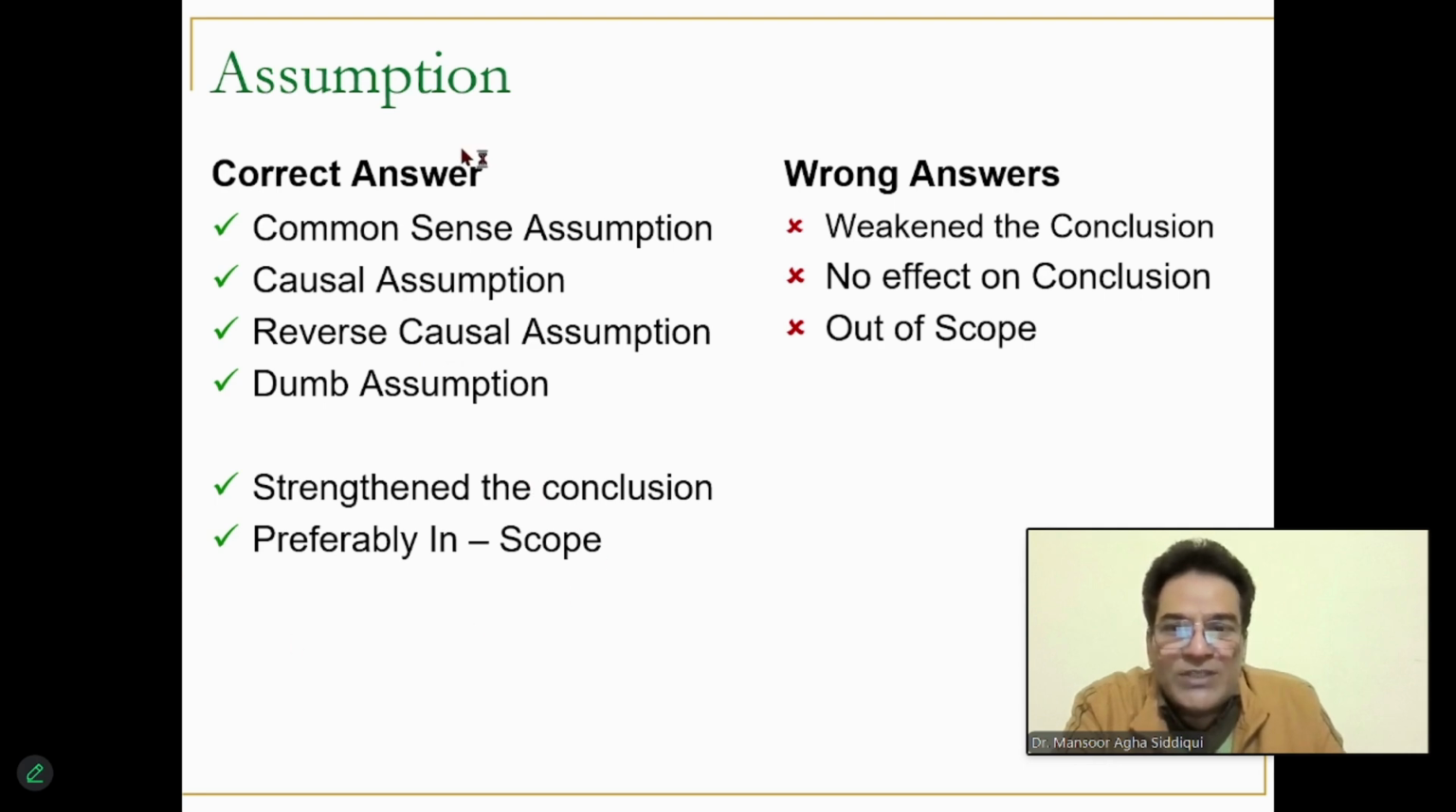In case of assumption questions, the right answer will always strengthen the conclusion and will preferably be in scope. Wrong answers are those which either weaken the conclusion or else have no effect upon the conclusion. These two types of answers are called irrelevant answers.